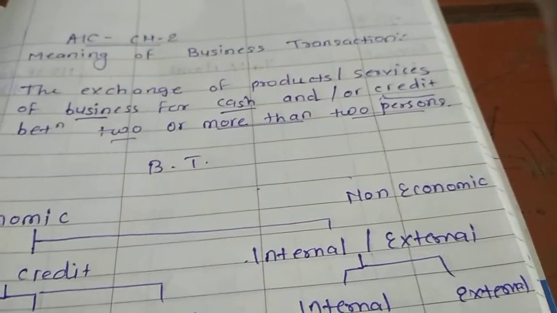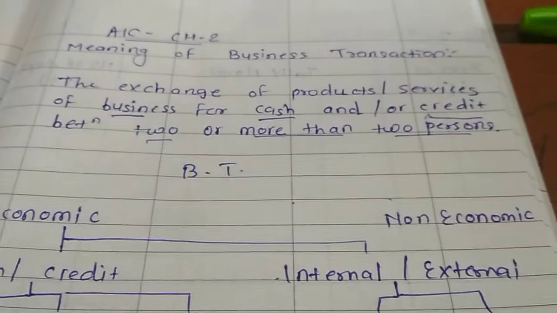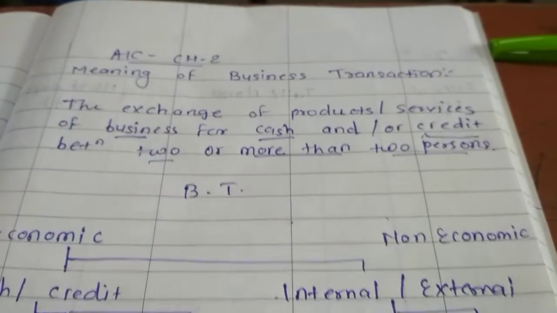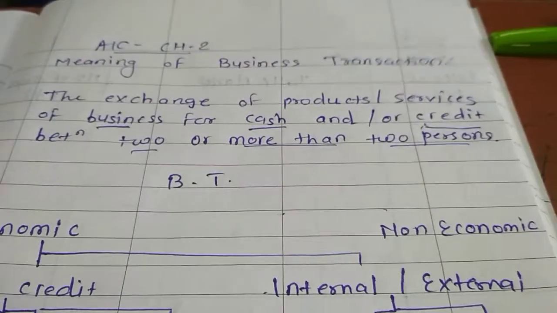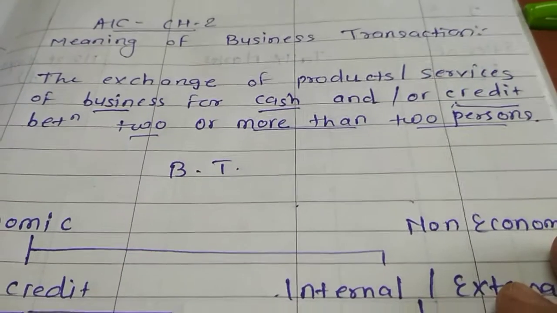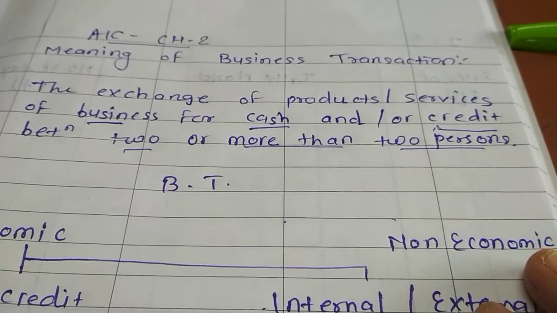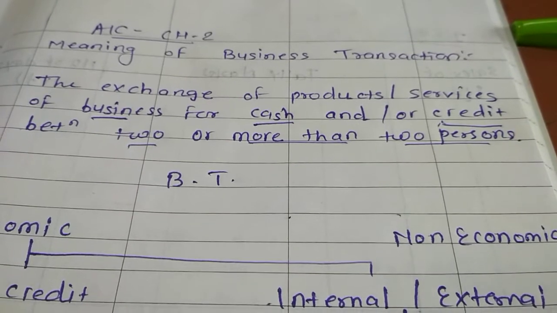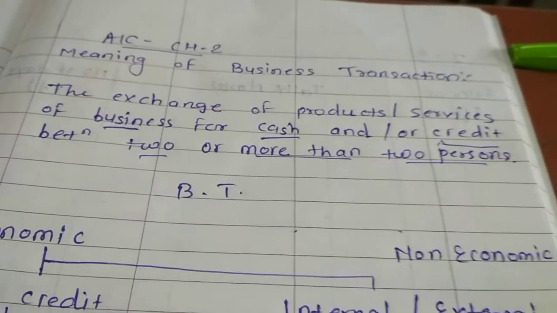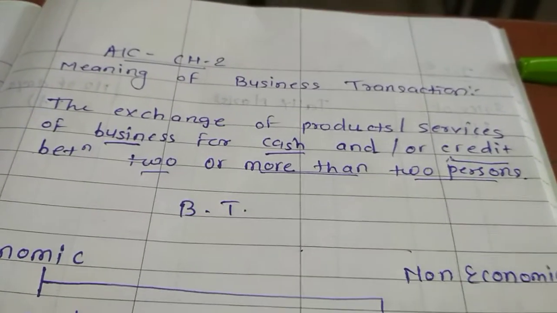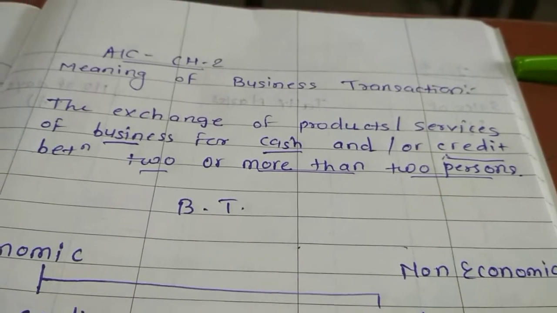Good morning. Today we are starting chapter number 2, that is dual effect of transaction and types of accounts. In this chapter we'll cover some important points like meaning of business transaction, then classification of business transaction, then identification of cash and credit transaction, when it can be said to have cash transaction or credit transaction, then voucher, meaning of voucher, how many types of vouchers are there, then dual effects of transaction, debit and credit effect of transaction,